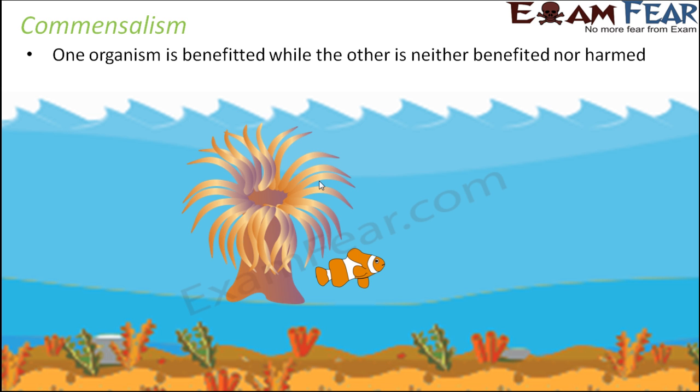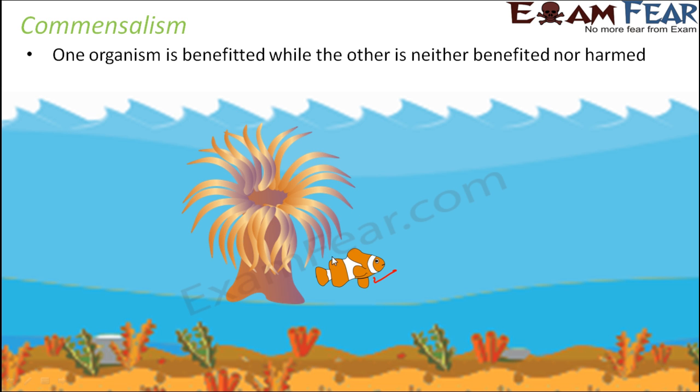That's because the sea anemone has tentacles and these tentacles keep moving. Looking at these tentacles, a lot of other aquatic organisms do not come near the sea anemone. These moving tentacles give protection to the clownfish. So it remains very close to the tentacles so that it can protect itself from predators which do not come near the sea anemone.